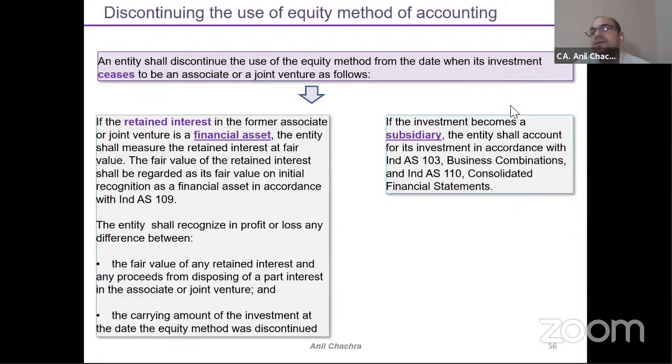So we can apply this Ind AS 109 financial instruments, right? Whatever the fair valuation is on the retained part, and whatever the cost you have recognized in your financial statements, the difference would be profit and loss, or gain on the sale of your investment. So it is the same as the example we covered in the Ind AS 110 part.